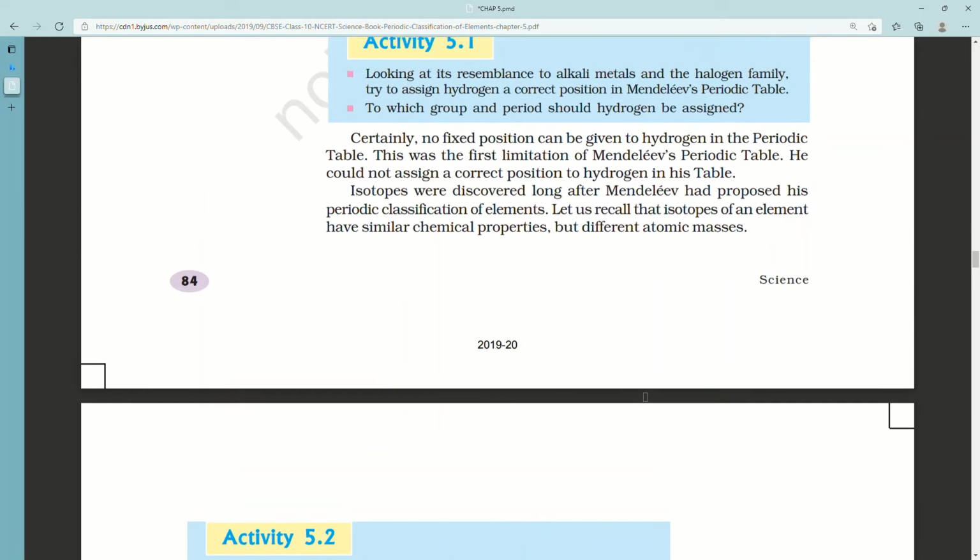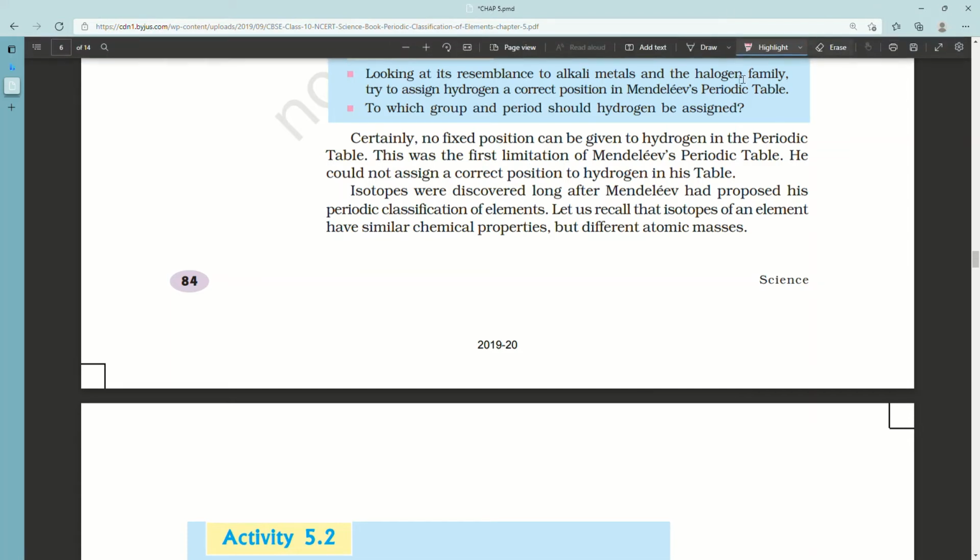Isotopes were discovered long after Mendeleev had proposed his periodic classification of elements. Let us recall that isotopes of an element have similar chemical properties but different atomic masses. Therefore, same atomic number.